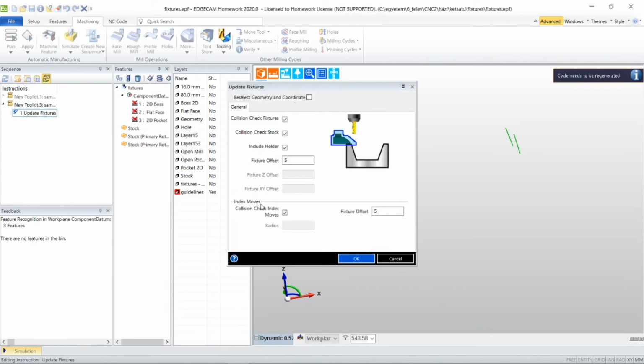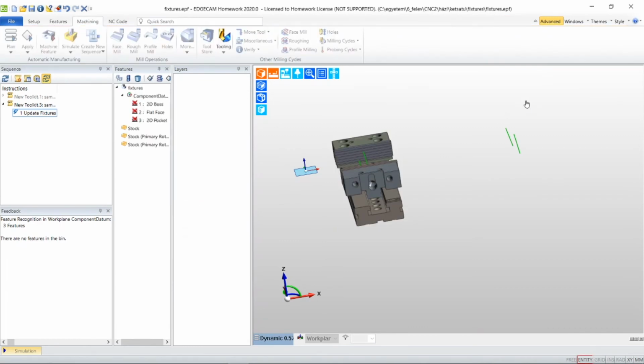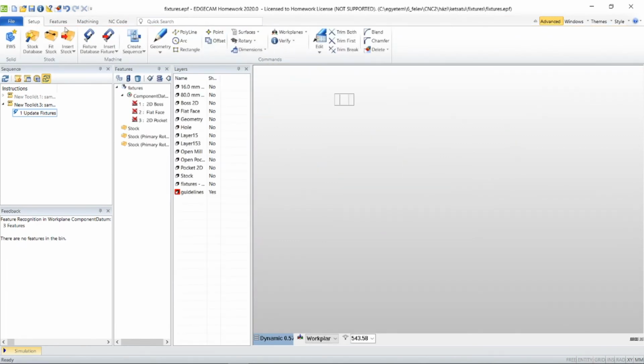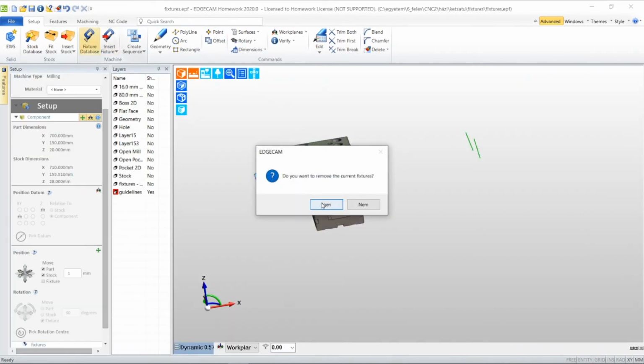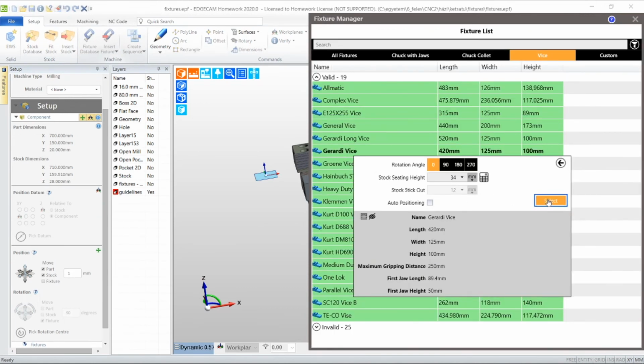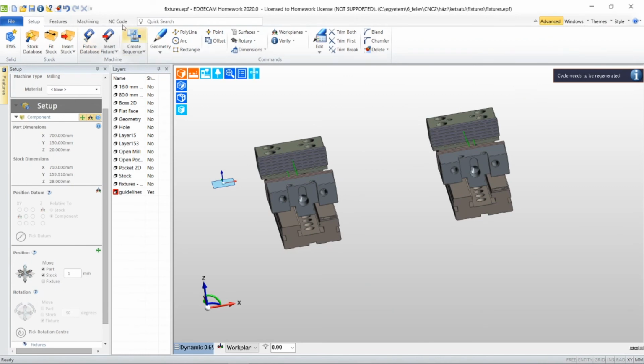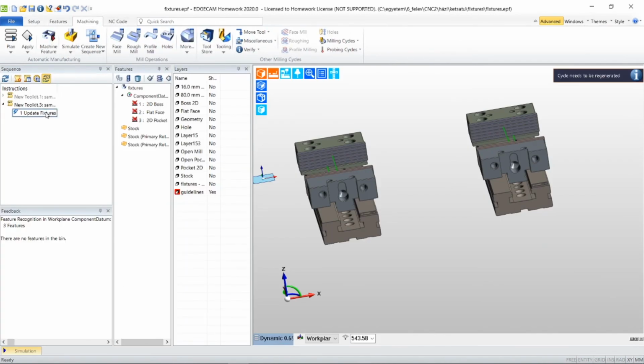You have to repeat the updating again, just like on the first side before. Now you can add the other vice. I don't want to remove the current fixtures. Also a Gerardi device with these two points. And repeat the updating.